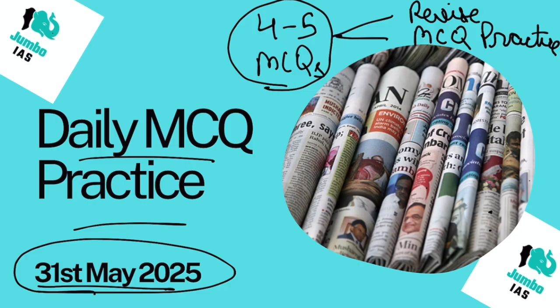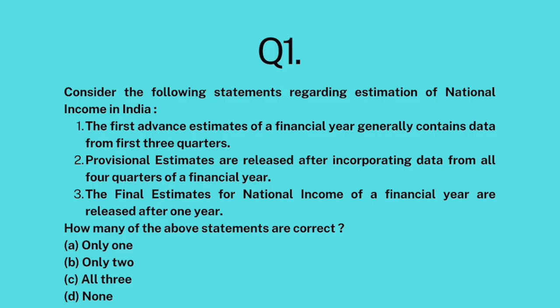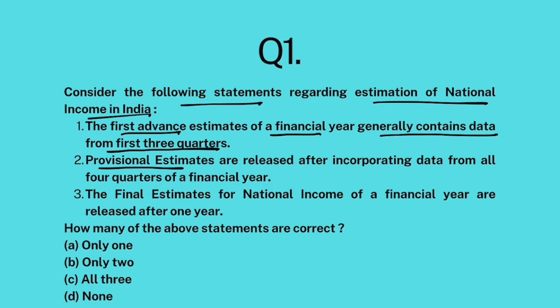Alright then, let's begin today's session with question number 1. Consider the following statements regarding estimation of national income in India. First advance estimates of a financial year generally contains data from first 3 quarters. Provisional estimates are released after incorporating data from all 4 quarters of a financial year. The final estimates for national income of a financial year are released after 1 year.